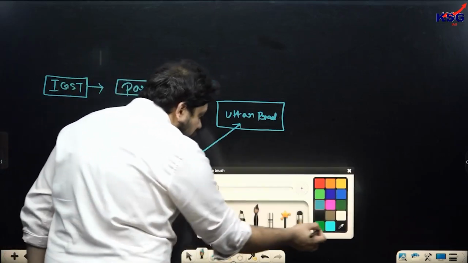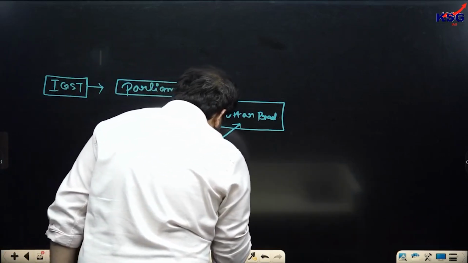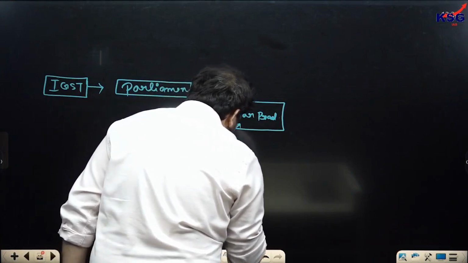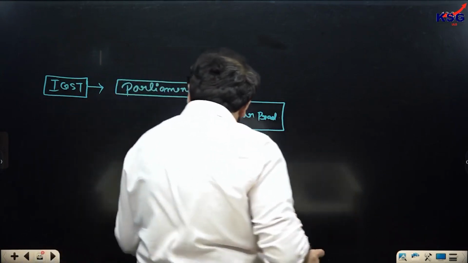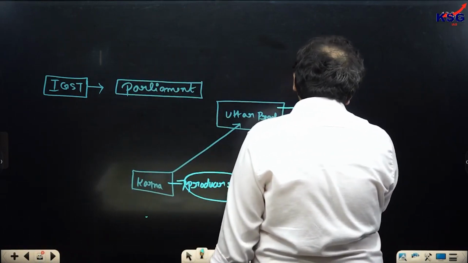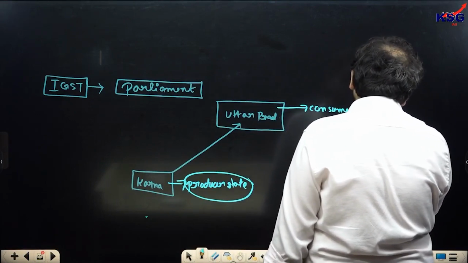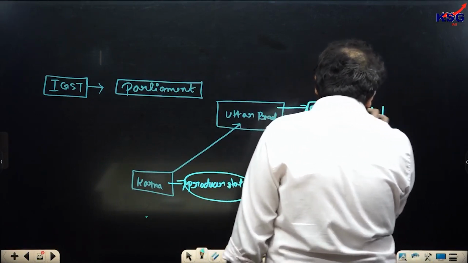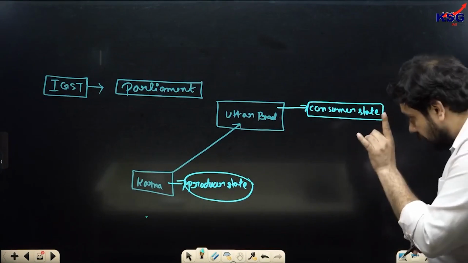So state of Karnataka is a producer state. Okay, class, please focus upon this. We are nearing the completion of this entire thing. State of Karnataka is a producer state and the state of Uttar Pradesh is a consumer state, right?